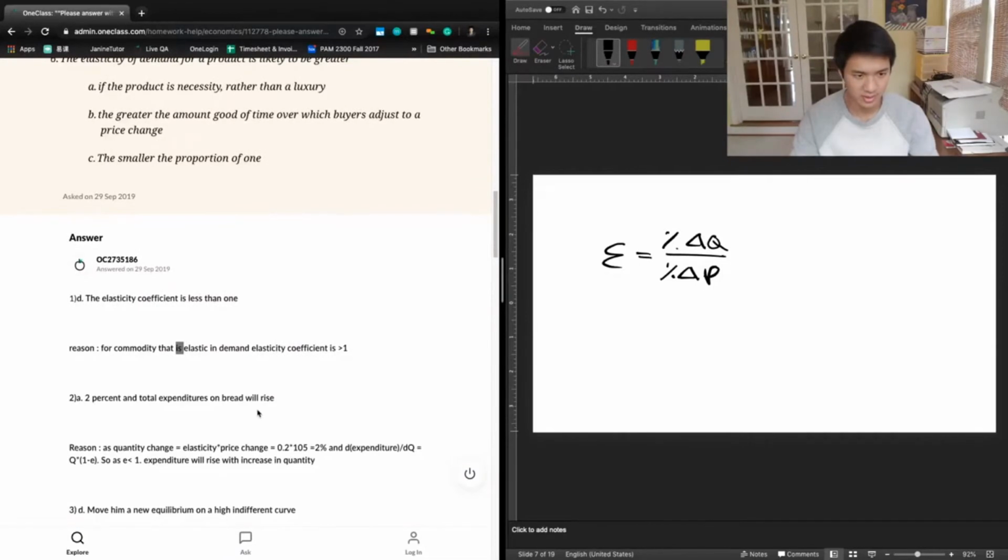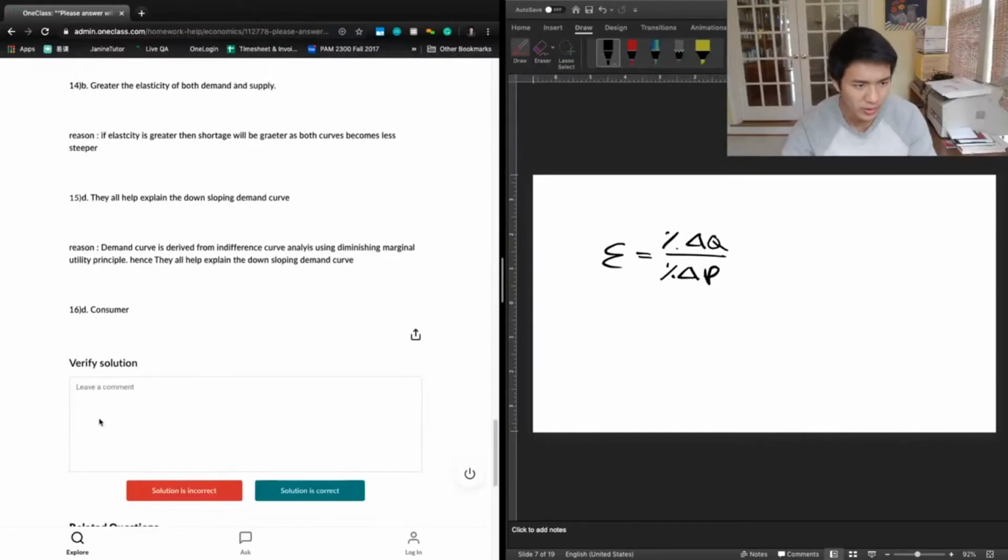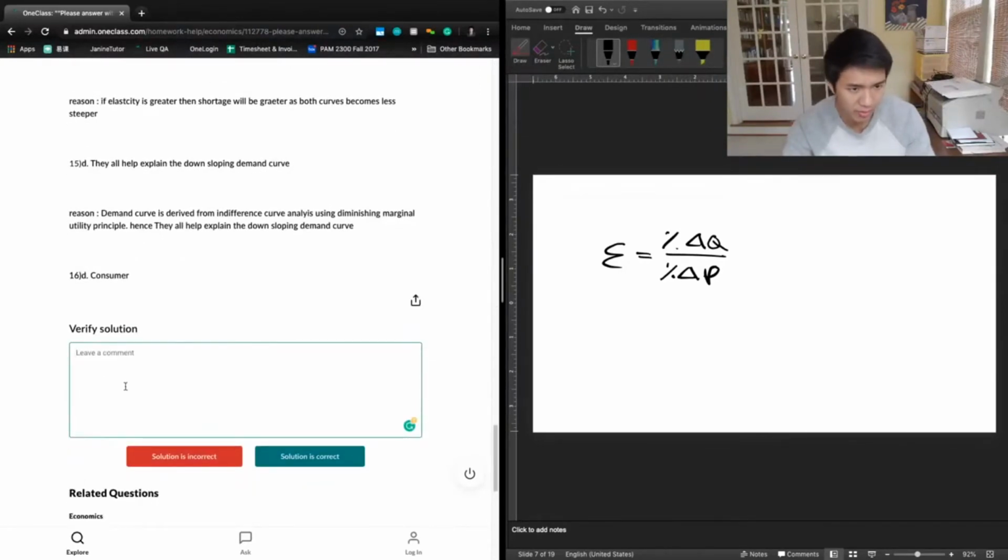So let's take a look at what the previous tutor said. And the previous tutor said A, 2% in total expenditures on bread will rise. And the reasoning is that as quantity changes, in the elasticity, quantity change is given by elasticity times price change, so 2%, and the derivative of expenditure, the change in expenditure is given by Q times 1 minus E, so this 1 minus elasticity. So again, I don't think this is the right rationale. We want to approach this from the total revenue perspective, so we can take a look at that and mark that as incorrect.